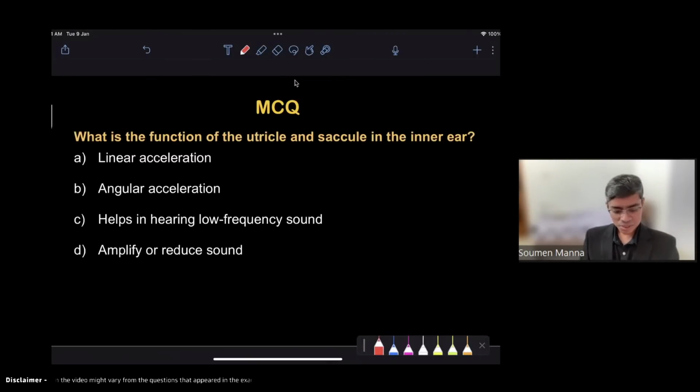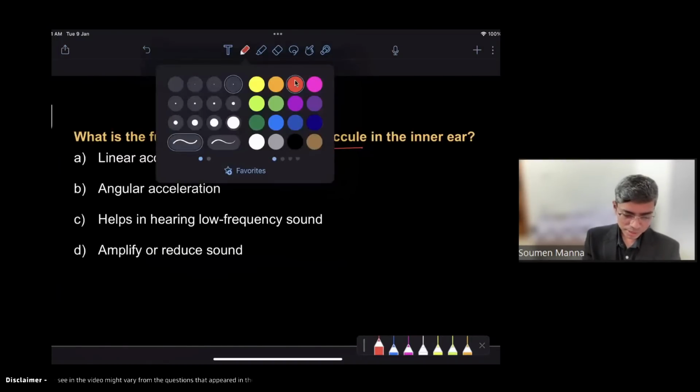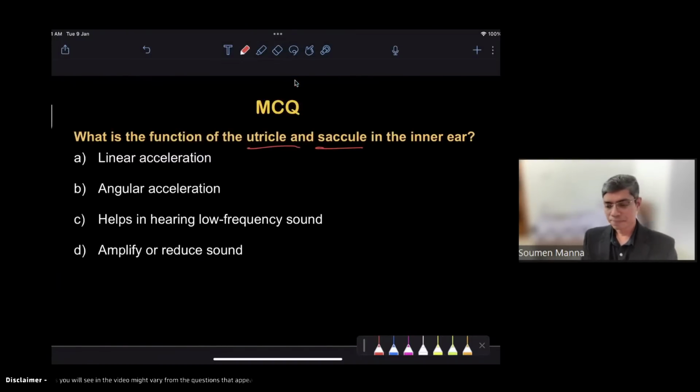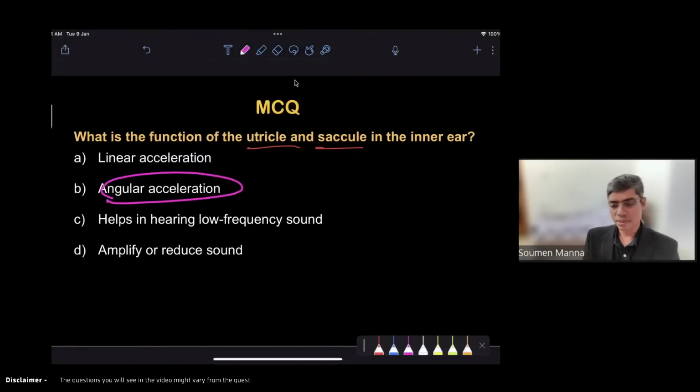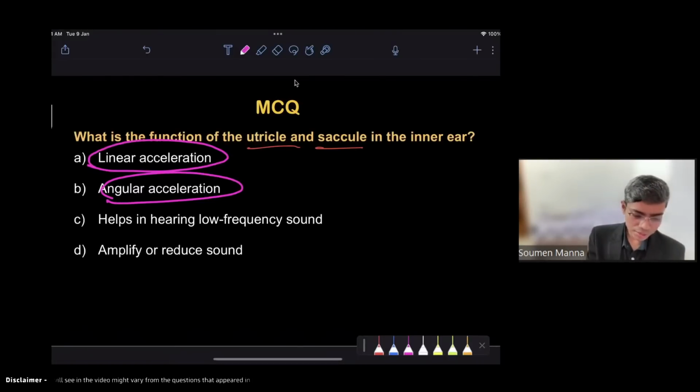Now this question, again, the ENT faculty must discuss this. I know that utricle and saccule are responsible for, what is your answer? Yes, linear acceleration, right? Angular acceleration is the feature of the semicircular canal. But in this question, the answer will be linear acceleration.